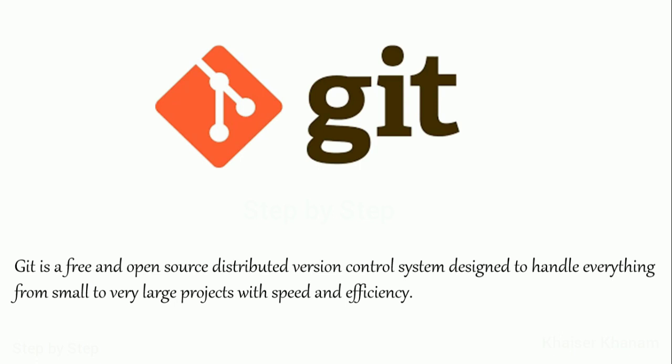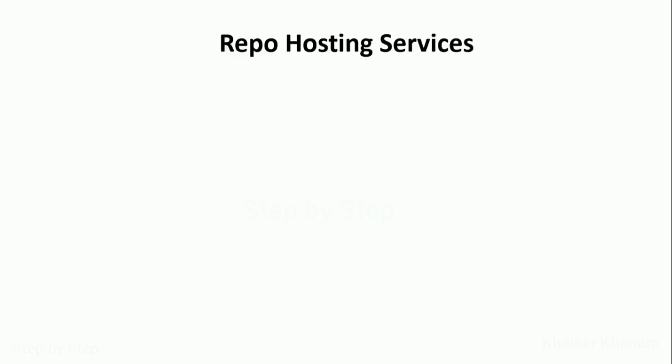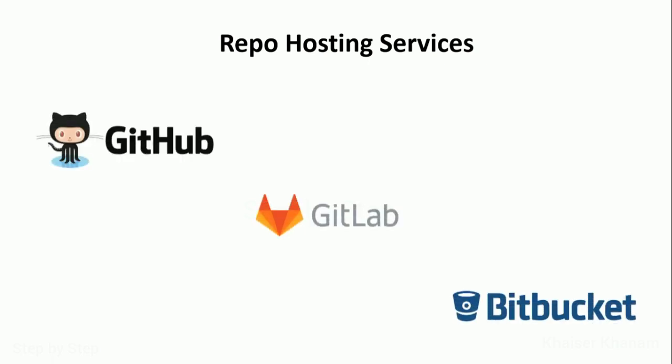So Git is very important in every field to save your project and to keep track of your project. Now we have to host our project somewhere so that we can view it later, so that we can see whatever versions and updates we have. For that we have to learn repo hosting services, and we have GitHub, GitLab and Bitbucket. Totally we have 3. You can learn any one of these. You don't have to learn all 3.